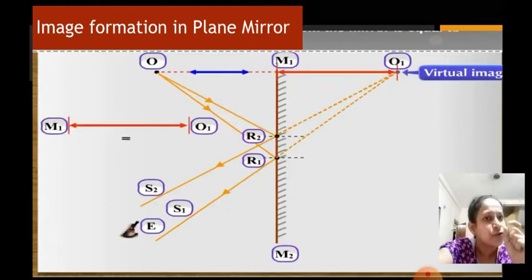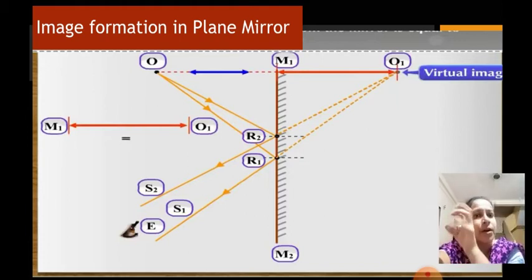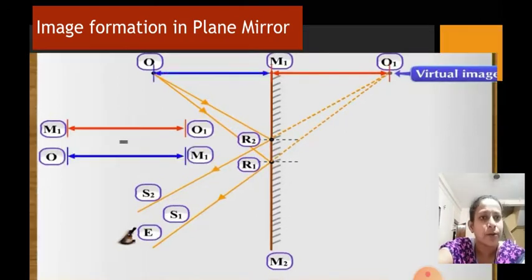If we draw a perpendicular distance from M1 to O1, this distance M1O1 is equal to the distance from the object O to M1. So the perpendicular distance from the image to the mirror is the same as the distance of the object from the mirror.